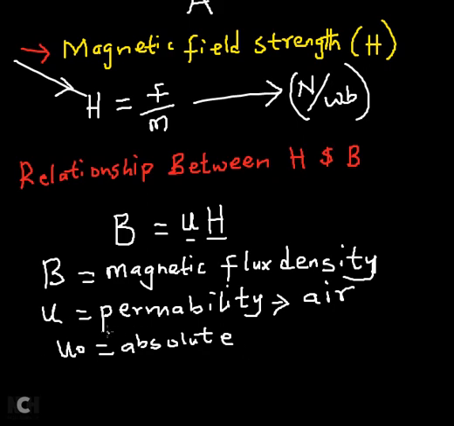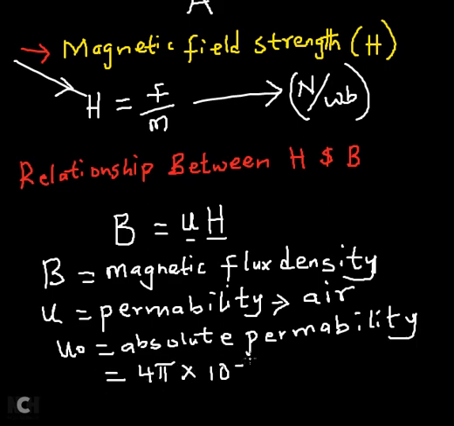Any region that is just made up of air or a free space, we use absolute permeability to represent that. And an absolute permeability is actually a constant, which of course I'm going to give you the value of. The constant for absolute permeability is equal to 4 pi times 10 raised to power minus 7.